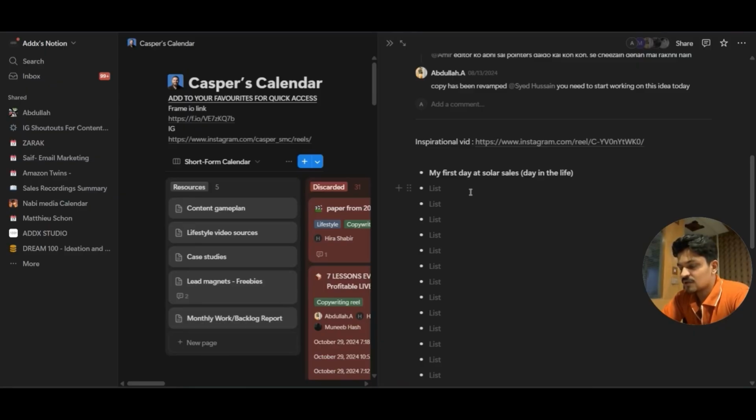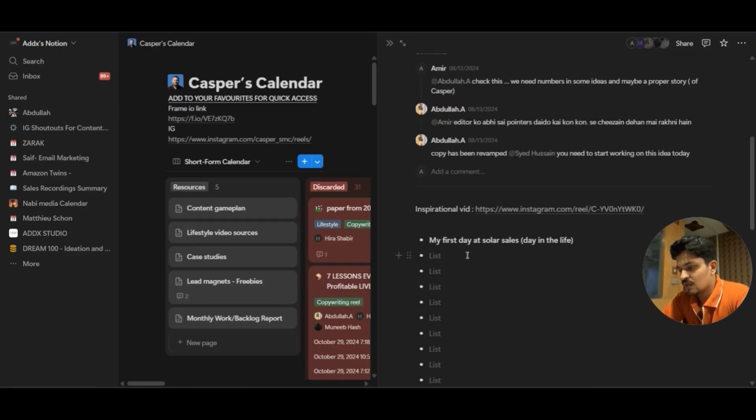And as for the second title, after that we can go with something about an actual struggling part, right? After the job, because in Casper's story, when he was doing a solar job at the start, it was all good, right? Because he was starting his work career, and all of the stuff was going good. But then obviously the inflation came and all that, and he was buried under the bills. That's what he said. So I feel like we can add the second title based on that, right?